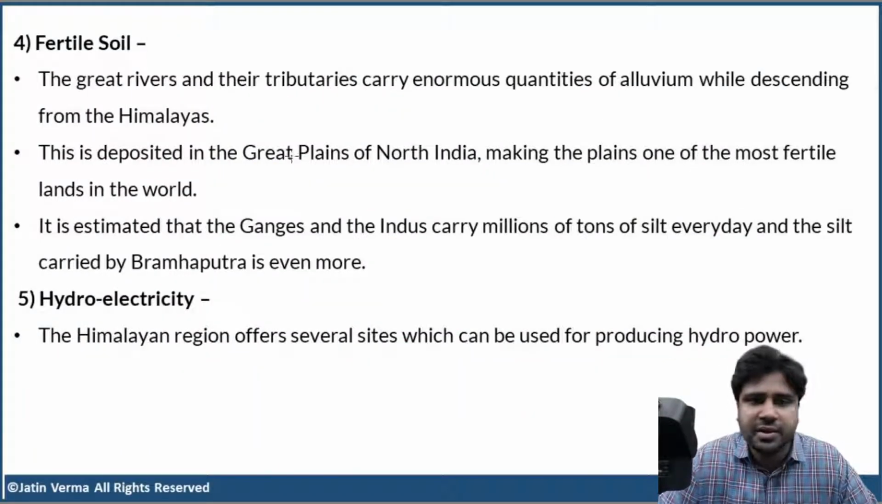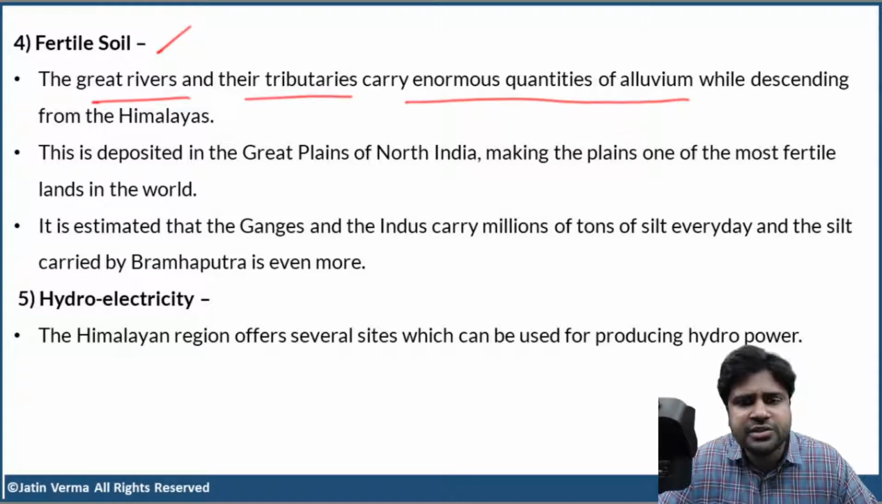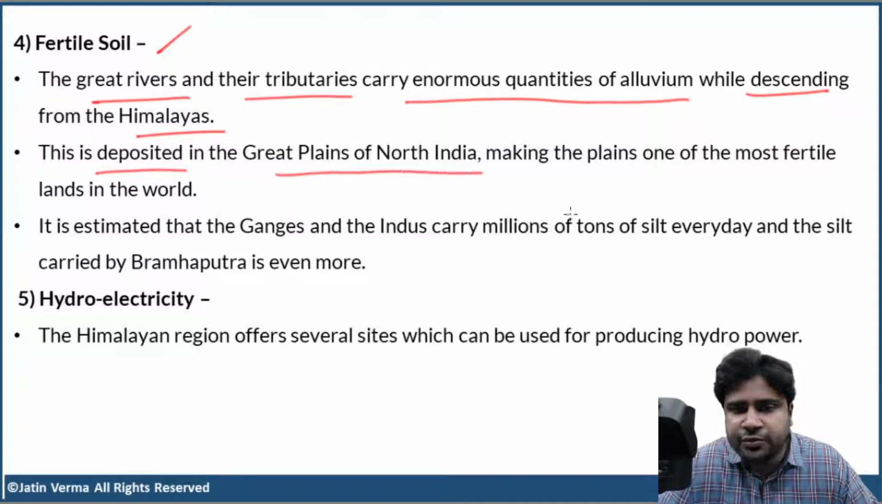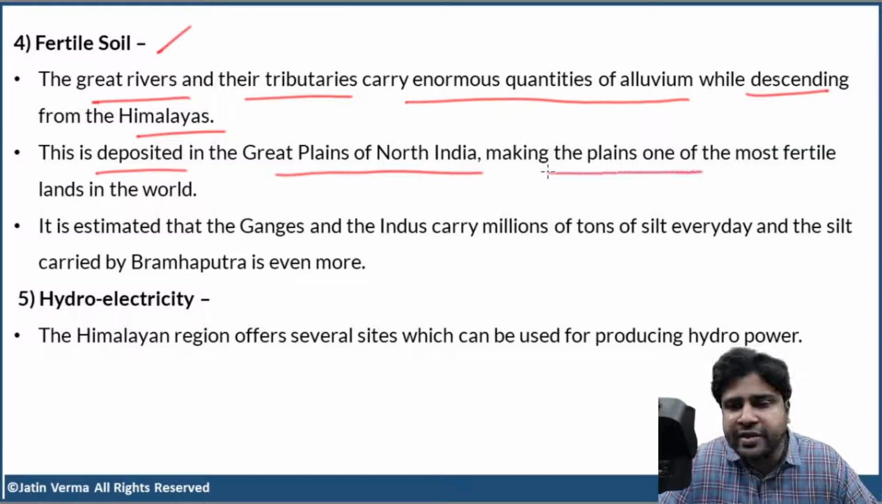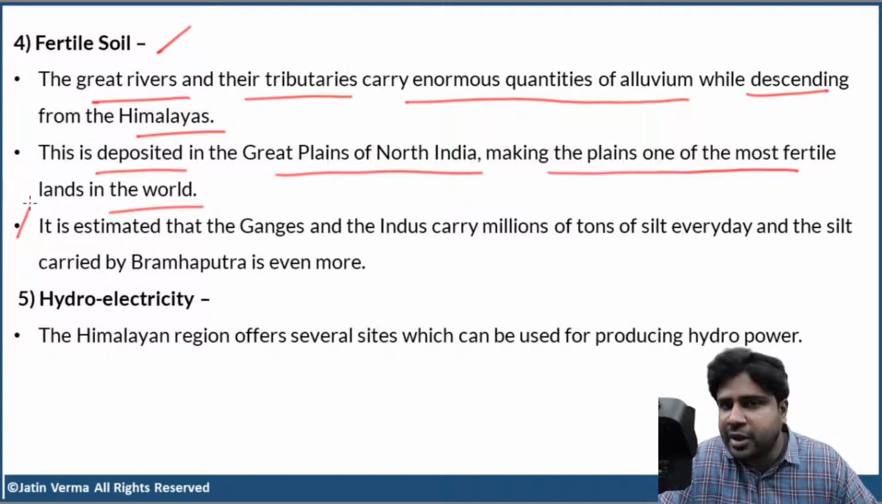Now, fertile soil. The great rivers and their tributaries carry enormous quantities of alluvium, some millions of tons, while descending from the Himalayas. This is deposited in the Great Plains of North India, making the plains one of the most fertile lands in the world. Just to get this point, you'll be amazed.